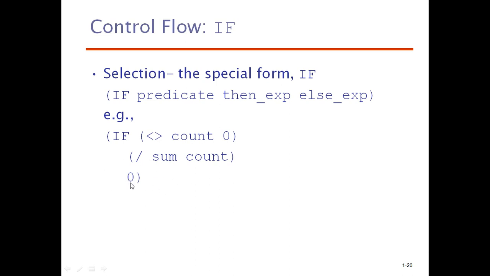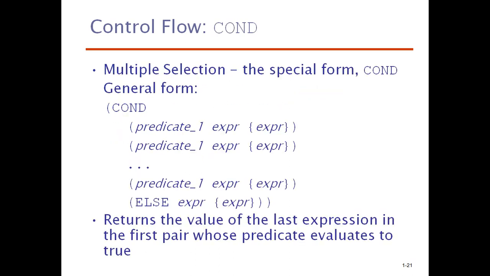Then 0, that is the else expression. So if predicate, then expression, else expression. This is the way the if statement will be written. When you want to write multiple conditions, then it is just like a switch case condition, which will give you multiple